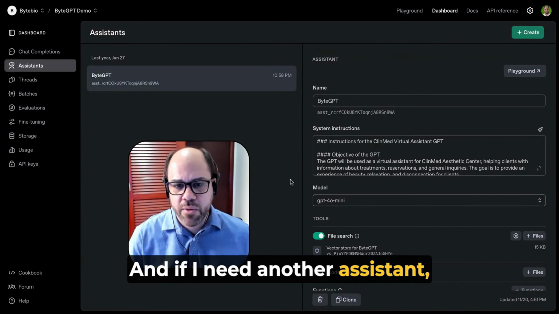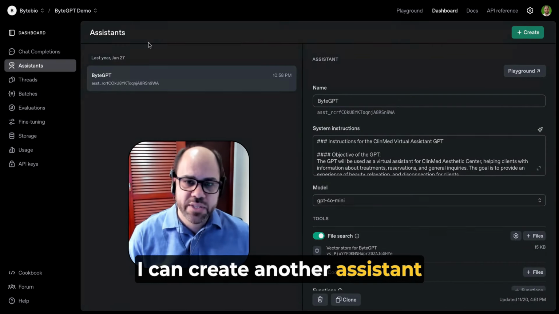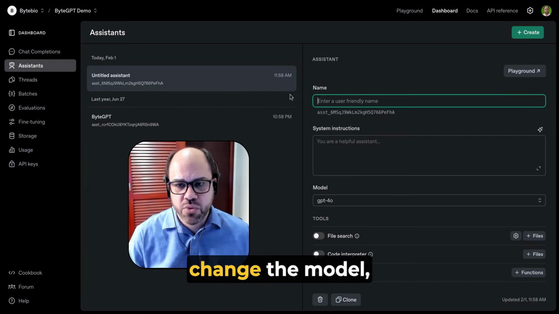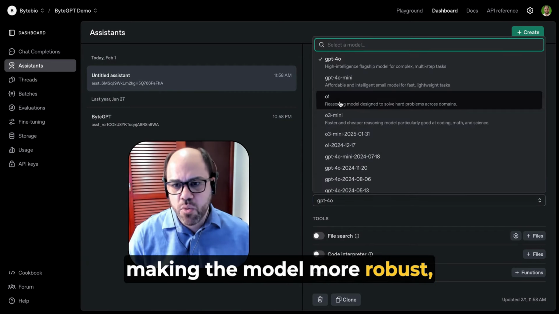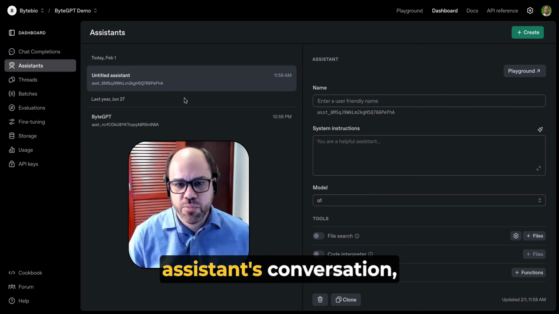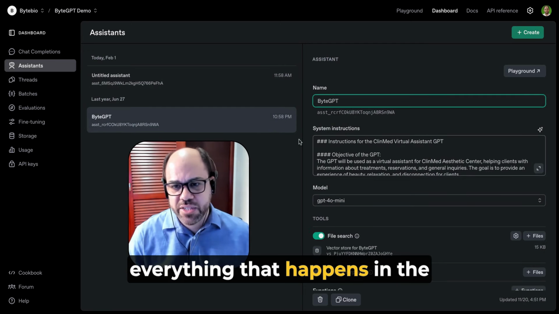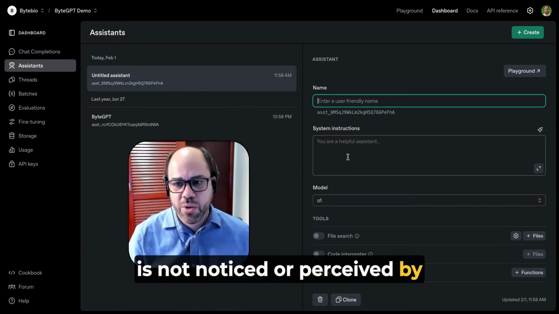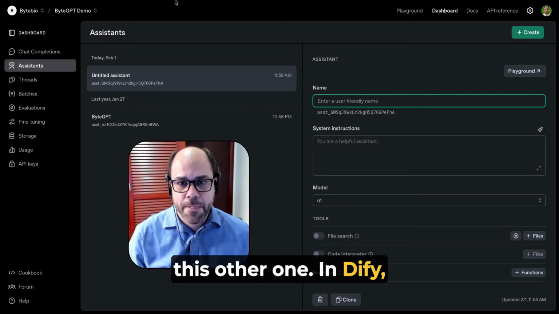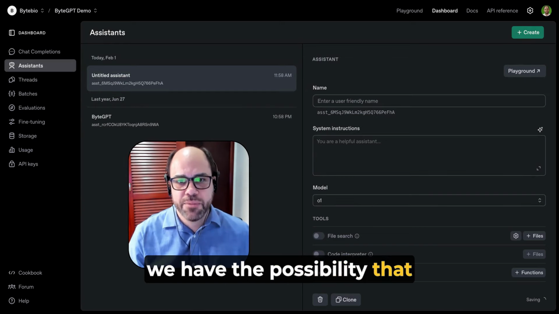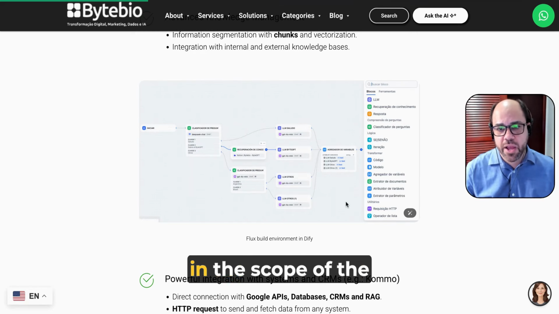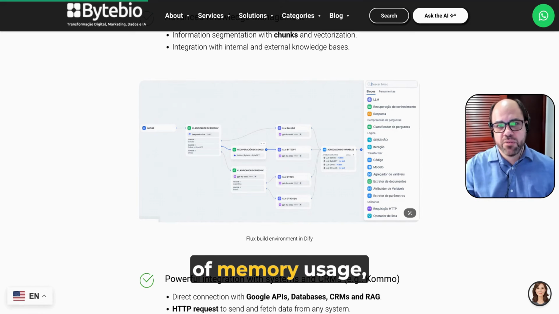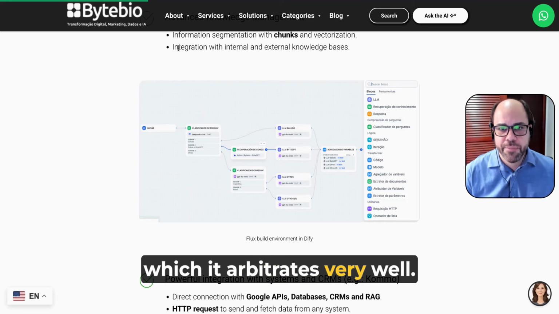And if I need another assistant, of course, I can create another assistant here. And then by creating a second assistant, I can, for example, change the model, making the model more robust. But the context of this assistant's conversation, everything that happens in the conversation with this assistant, is not noticed or perceived by this other one. In Dify, we have the possibility that everything that happens here in the scope of the conversation is included in the view of memory usage, which it arbitrates very well.